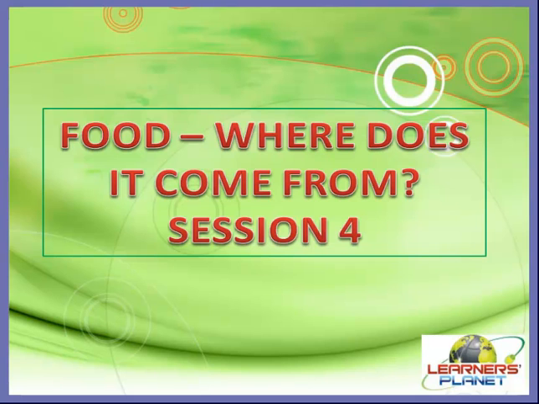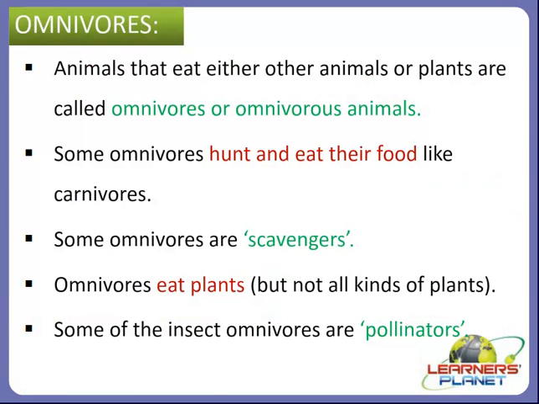So let's start with the third major category of animals based upon their feeding habits, and that is omnivores. So let's study about omnivores, and first of all we will see what omnivores are. Yes, students, animals that eat either other animals or plants are called omnivores or omnivorous animals, right?